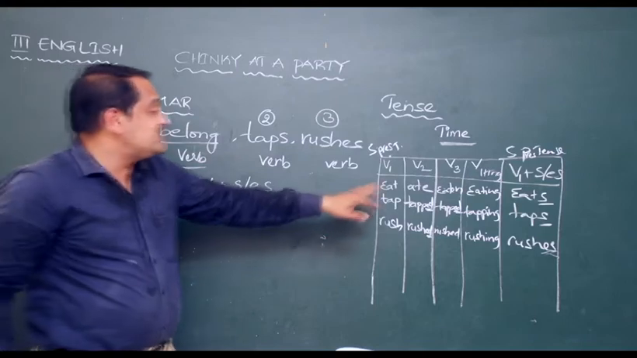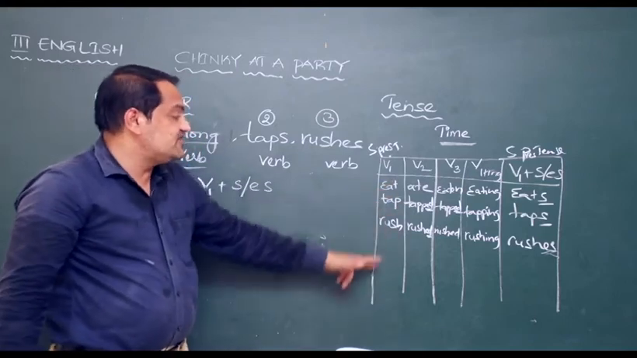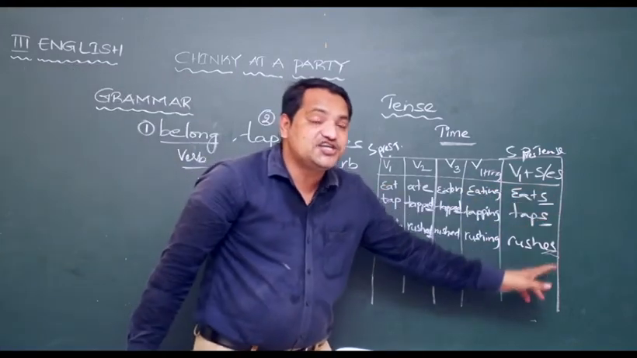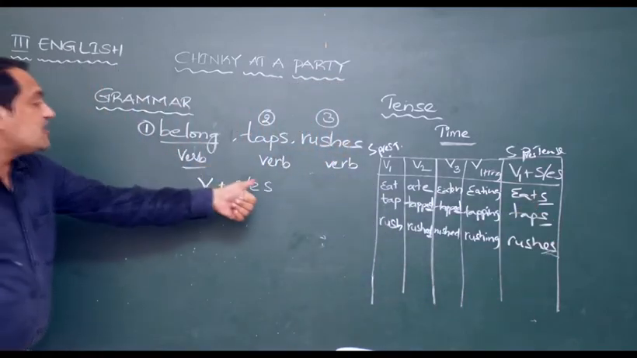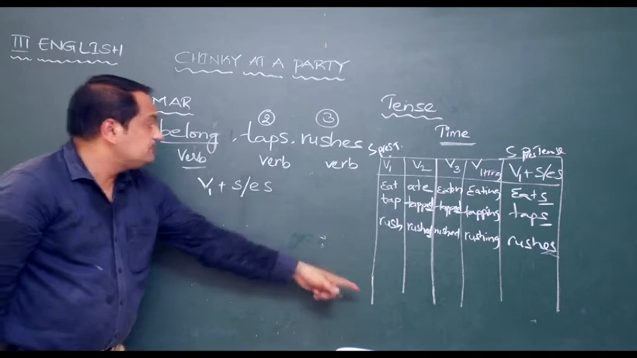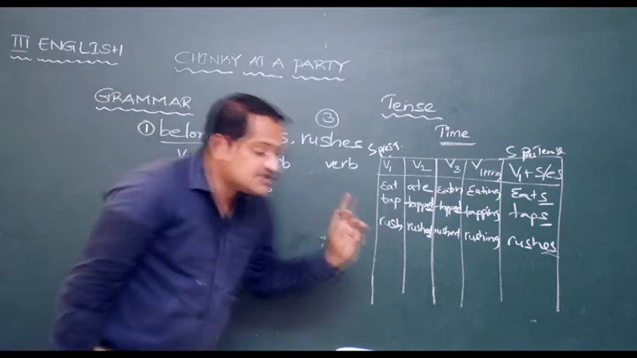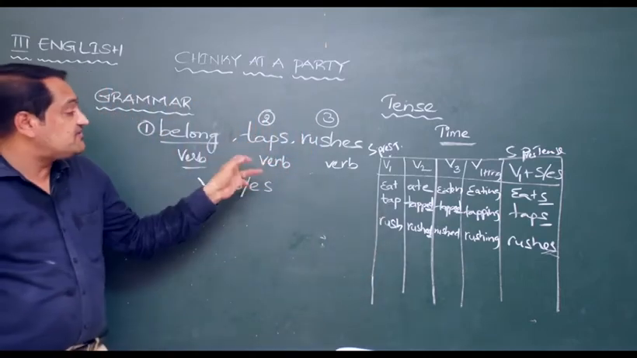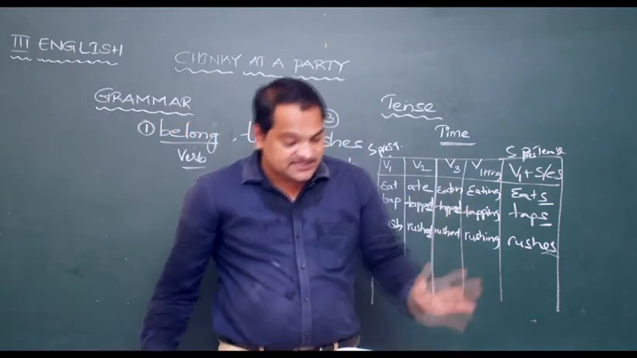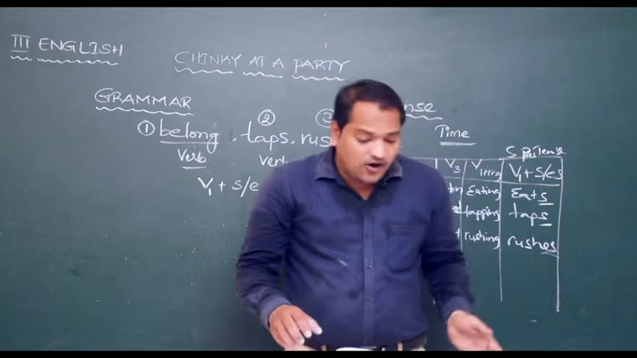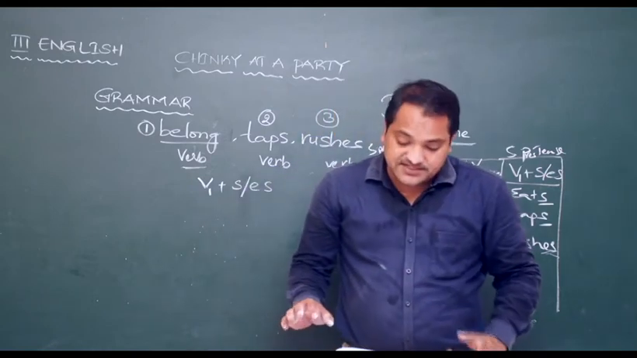Sir, when the subject is I, you, we, they, we use this. When the subject is he, she, it, we use this. Okay? So here, I belong to Hans. Belong is in V1 form. Then Shahid taps Farhan's shoulder. So in this way, now these are all simple present tense. All the above sentences are in simple present tense.